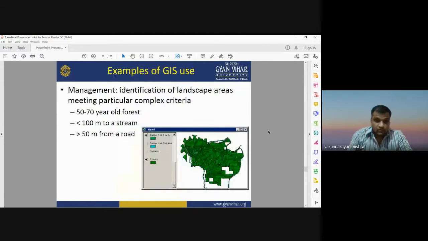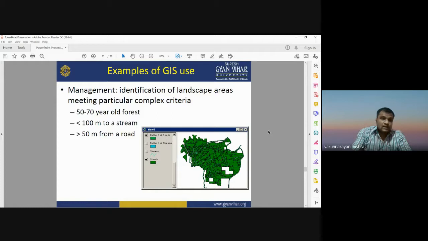Okay. Then another example: which forest is near the road, so that these forests can be preserved and conserved during the construction of the road. So you need to have three criteria: the forest area which is older than 50 to 70 years, which forest area is near the stream, and which forest area is within 50 meters of the road. On that basis you can work on the conservation of forest in case of road construction in that area.